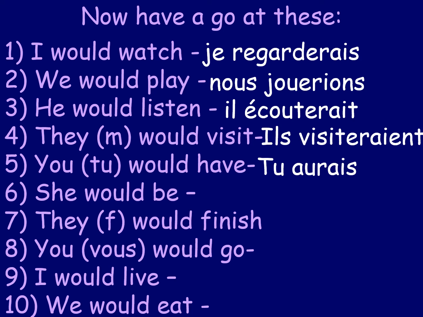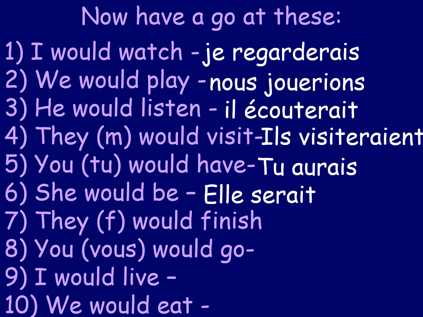Number 6, she would be. Again, we should be careful here because to be is irregular. So we've got the word for she, which is elle, and the stem here is going to be ser, S-E-R, and the ending is going to be like number 3. It's going to be A-I-T on the end. Elle serait. She would be.